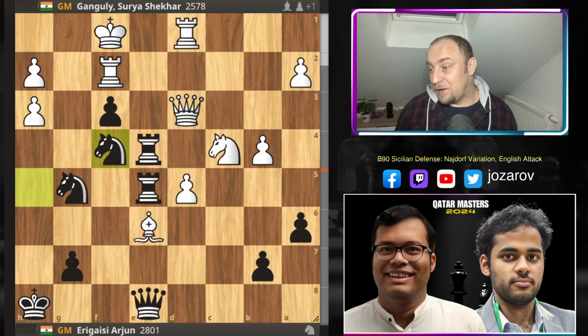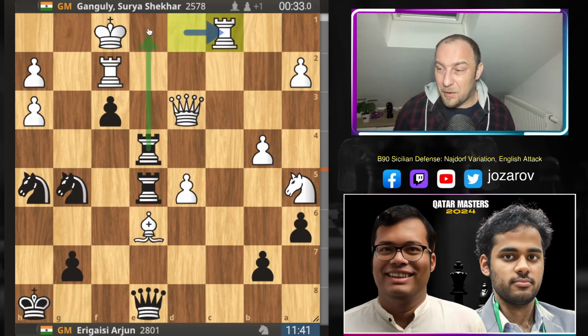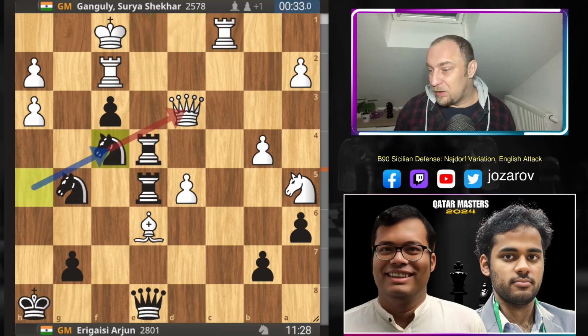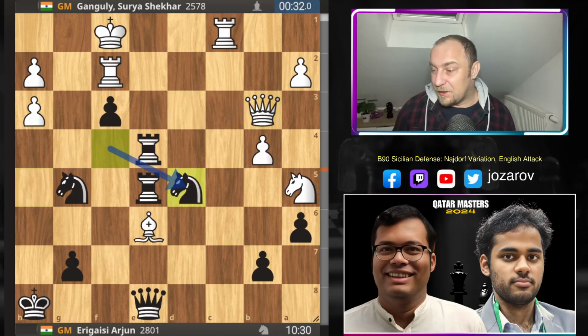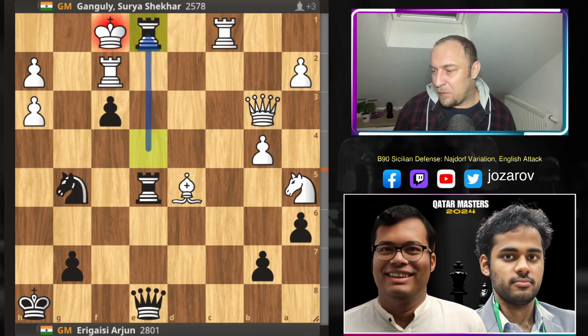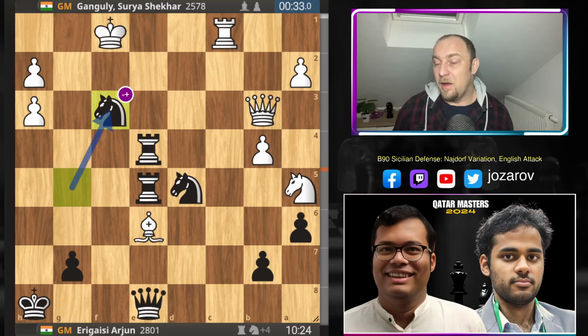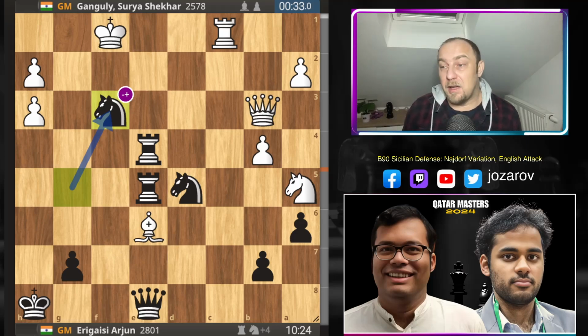So that's why here after king to h8, we have rook to c1, trying somehow to control the position here. But now knight to f4 by Arjun, queen to b3, knight takes d5. Look at this. Even if you try bishop to d5, as we said, then rook to e1 is immediately checkmate. So that's why after knight to d5, rook to f3 has been played. But now after knight to f3, in this particular position, here Ganguly resigned.